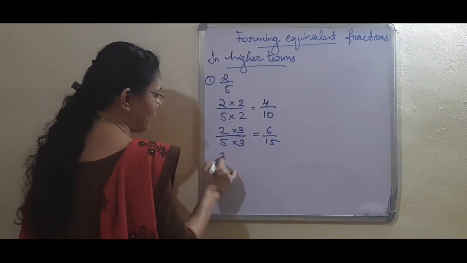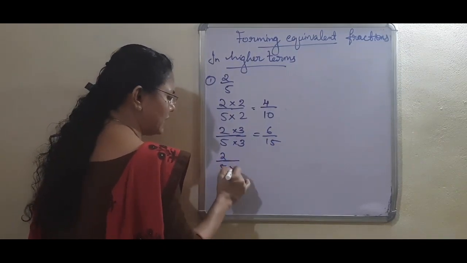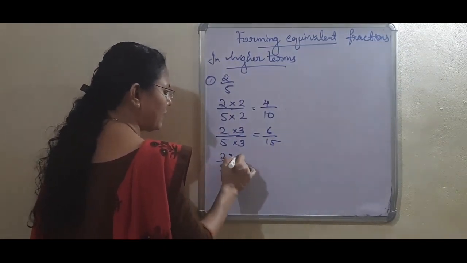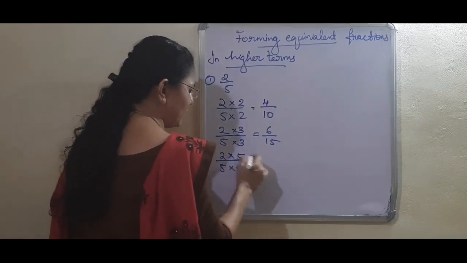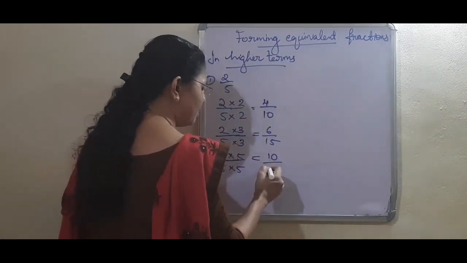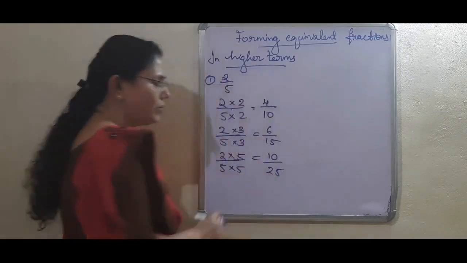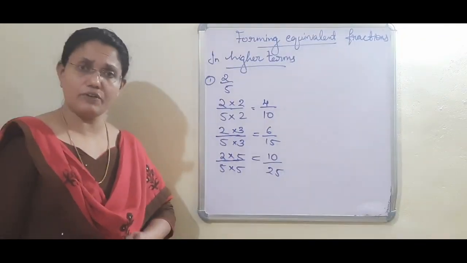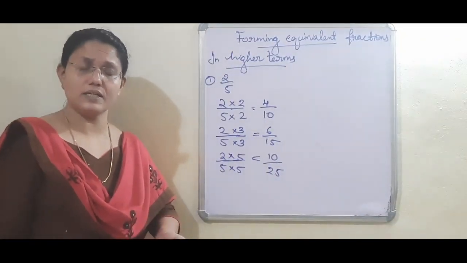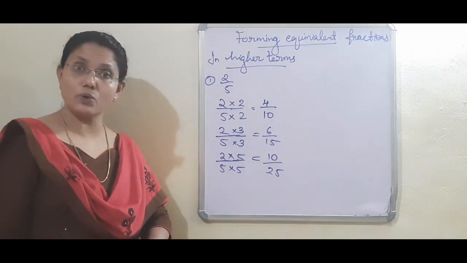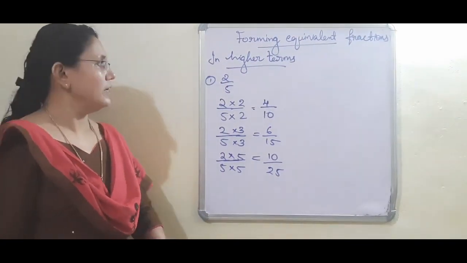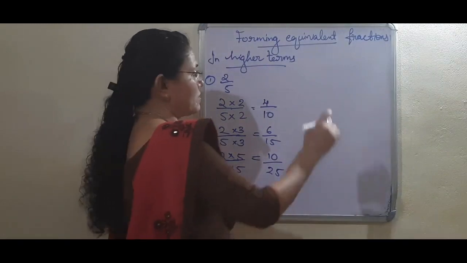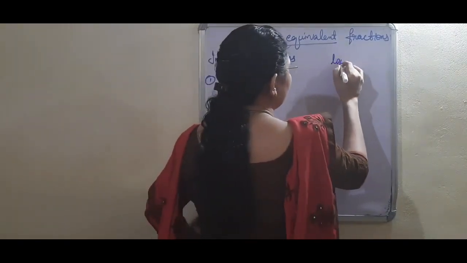Next 2 by 5. Any other number we can select. I am taking 5 here. Then multiply the numerator by 5: 2 into 5 is 10, divided by 5 into 5 is 25. Okay. Only one condition, when we multiply the numerator by 6, we should multiply the denominator also by 6 itself. Now, this is in higher terms. Now, in lower terms,